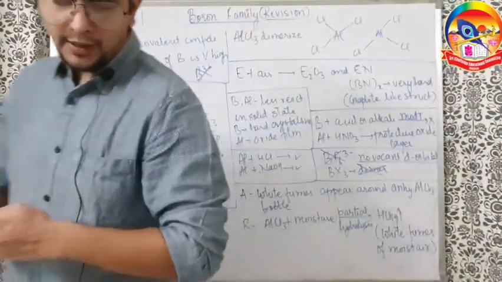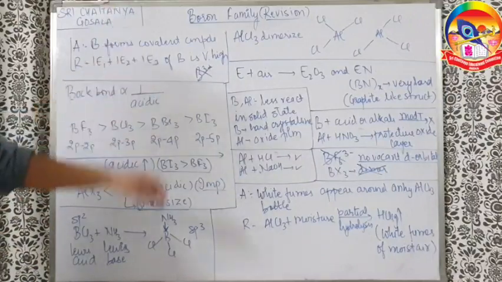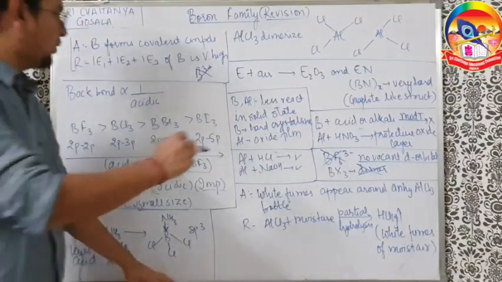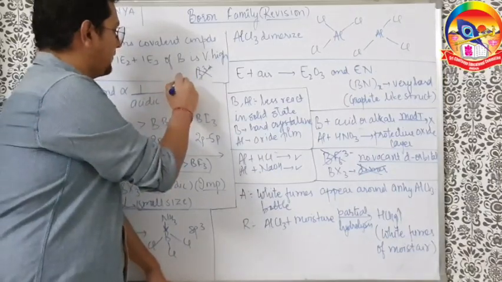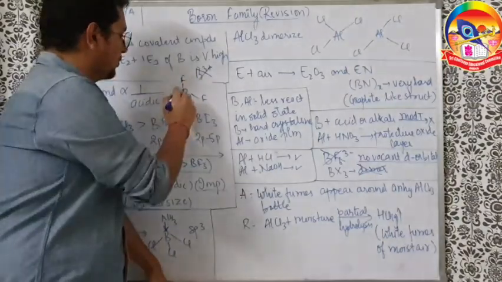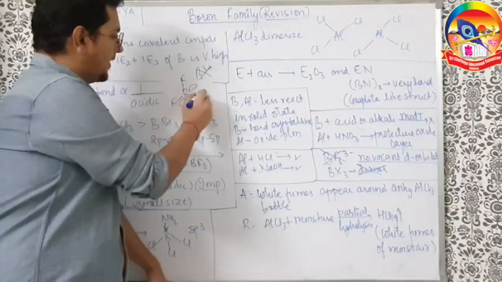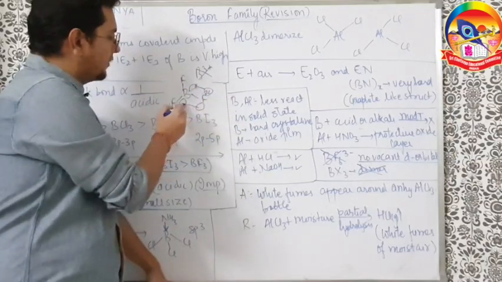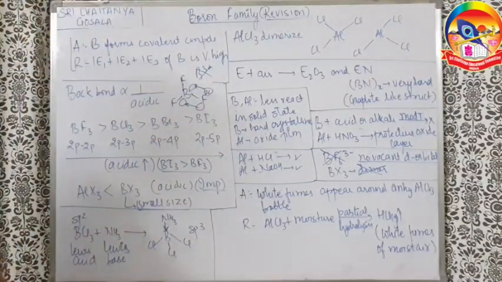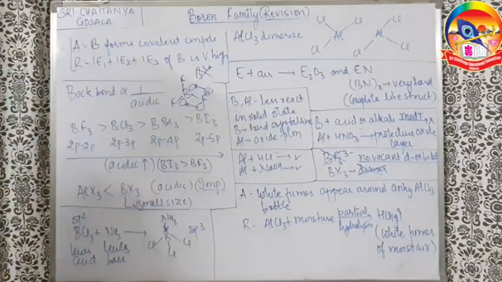Next, back bonding is a very important phenomenon, and back bonding is inversely proportional to acidic strength. Now what is back bonding here? Simple. For example, you have BF3. Boron has a vacant orbital and fluorine has a lone pair in one of its orbitals. When they do sidewise overlapping, it is called back bonding. So a completely empty orbital of boron and a completely filled orbital of fluorine will do sidewise overlapping.